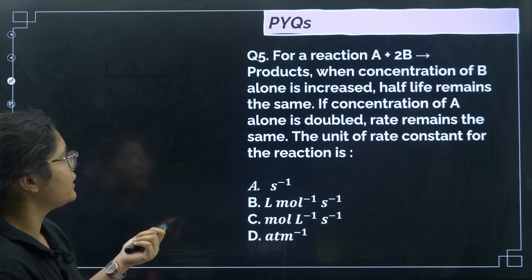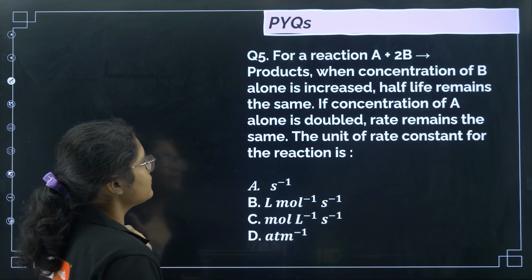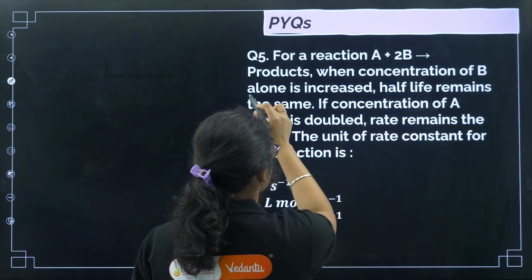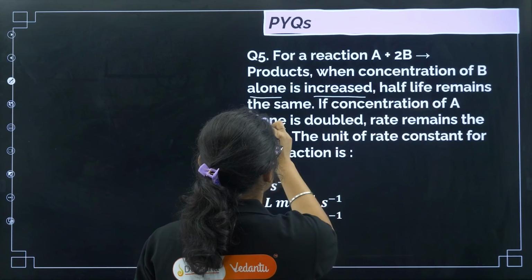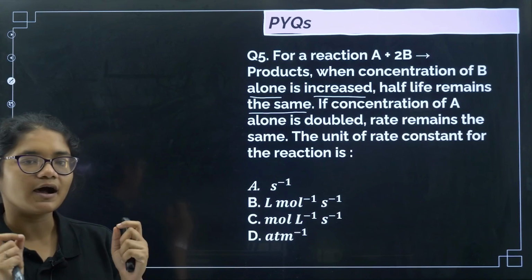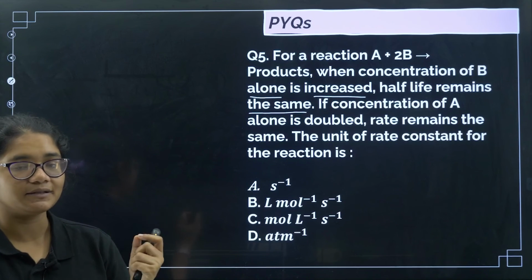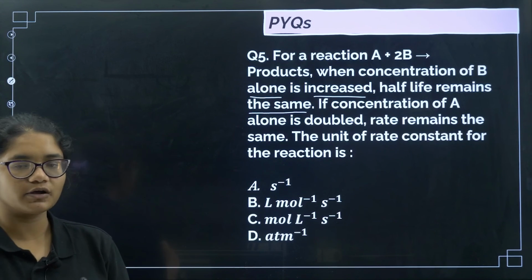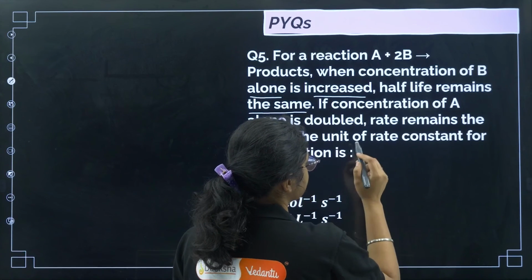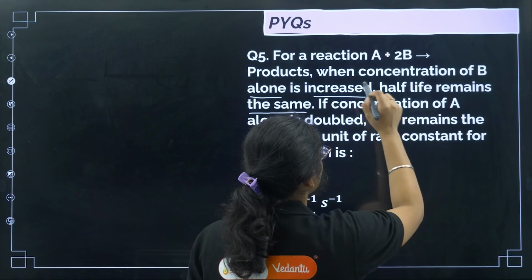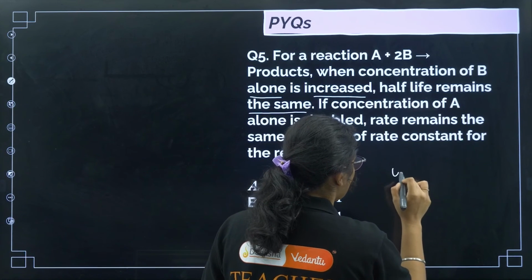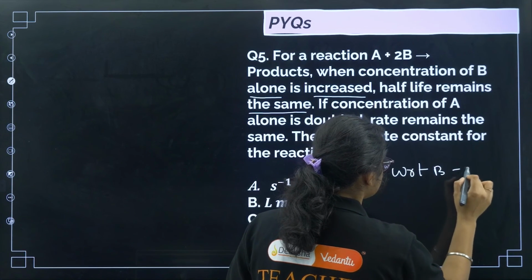Okay, now let us do some questions from kinetics also. For a reaction, A plus 2B gives products, when concentration of B alone is increased, half-life remains the same, right? So if you are changing the concentration, the half-life is remaining the same. That means half-life is independent of the concentration. Now this means this is a first order reaction with respect to B. So I can say with respect to B, it is first order.